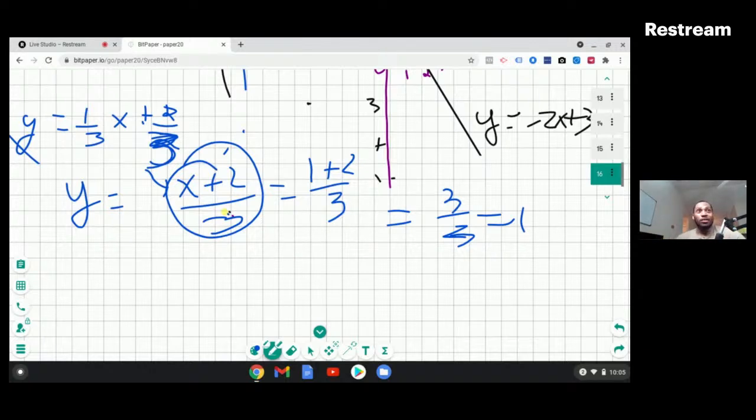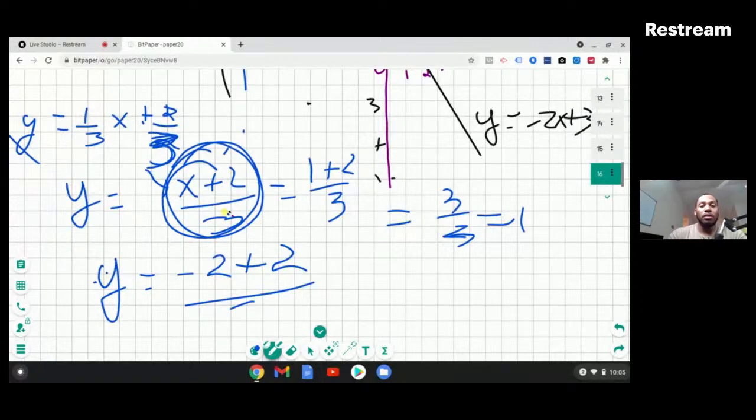The other point that I can choose is negative 2. Negative 2 plus 2 is 0, and 0 divided by 3 is 0. Actually, let's choose that, it's probably a little bit easier. So x is equal to negative 2, negative 2 plus 2, and I'm using this equation, by the way, divided by 3.